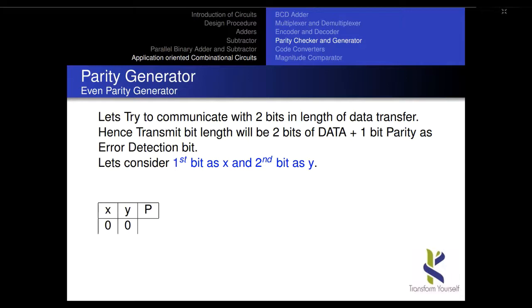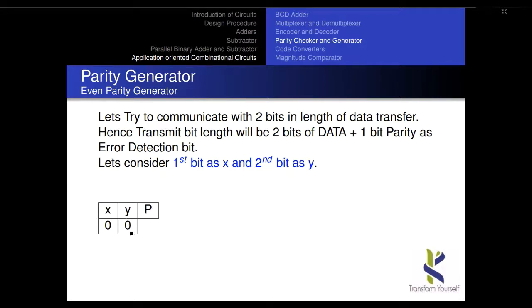That 1 bit is generated with a circuitry called the parity generator circuit. Here is an example. I'm talking about an even parity generator, looking at the total number of ones in the given data. I've taken 2 bits, so I'm representing the first bit as x and the second bit as y, and continuing like this.